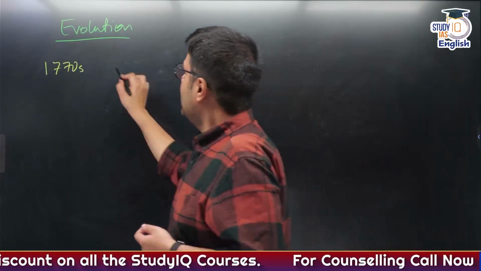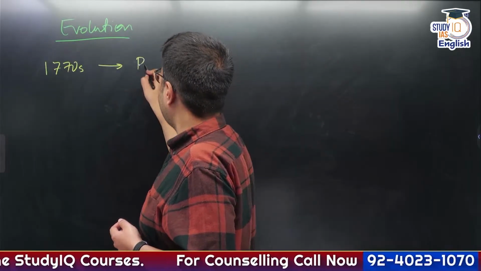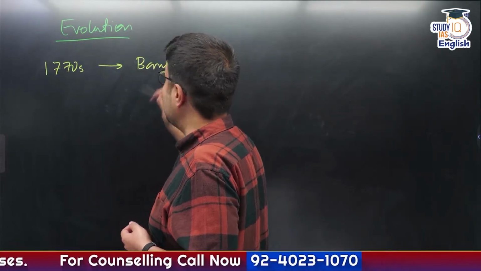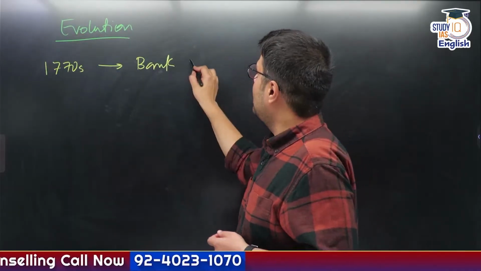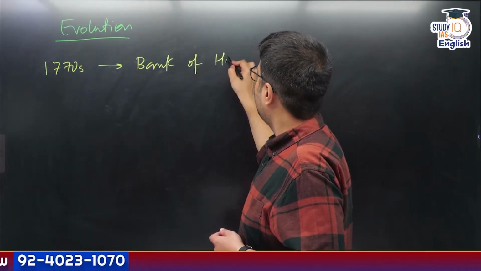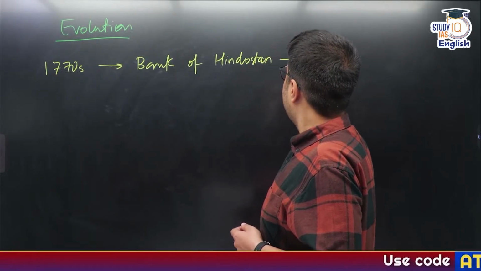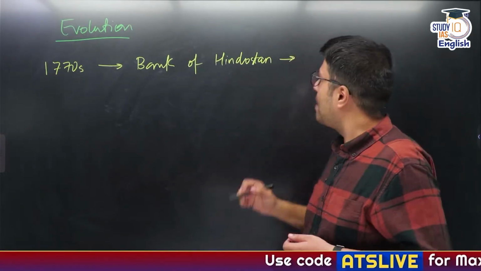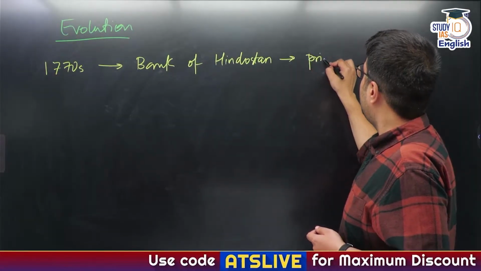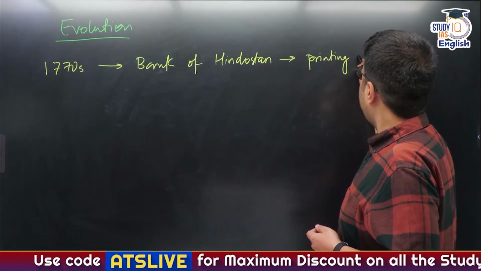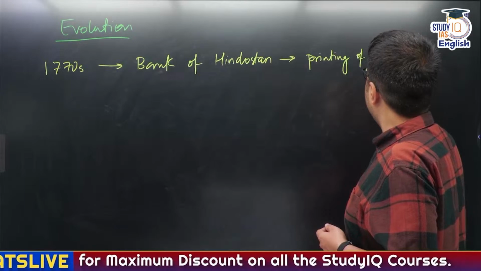No, right? There was this private organization set up by none other than East India Company, known as Bank of Hindustan. And this bank, a private bank for that matter, was responsible for printing of notes in India.